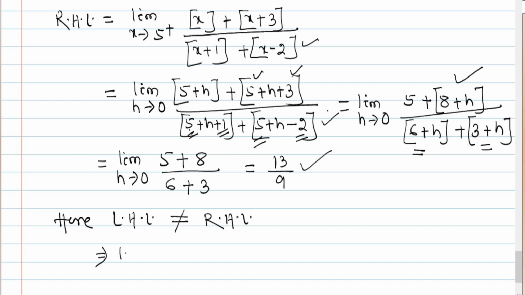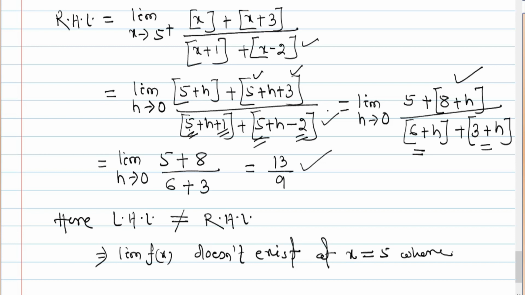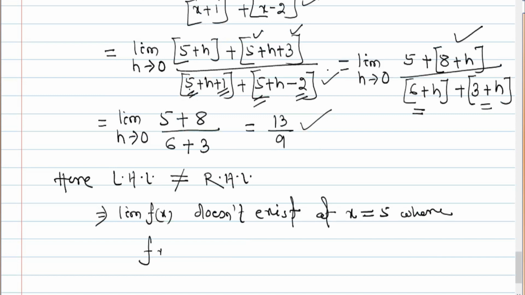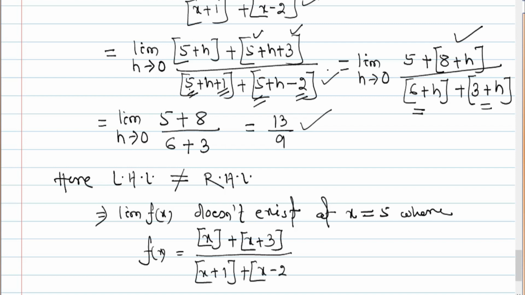That implies the limit of the function f(x) does not exist at x equal to 5, or you can write x tends to 5, where f(x) is the function bracketed x plus 3 bracketed by bracketed x plus 1 bracketed plus x minus 2 bracketed. Okay, so likewise you can do.